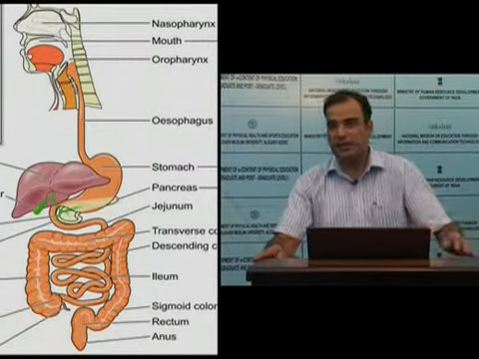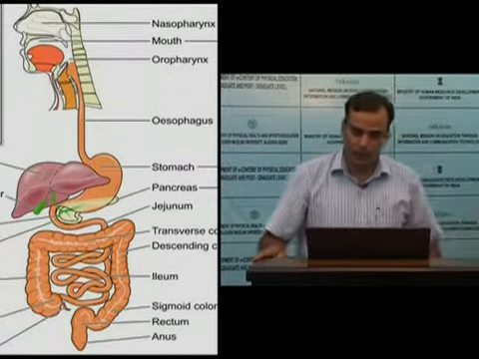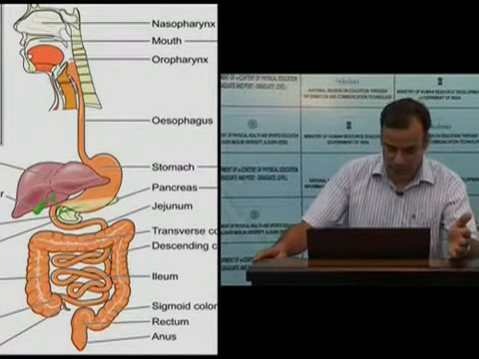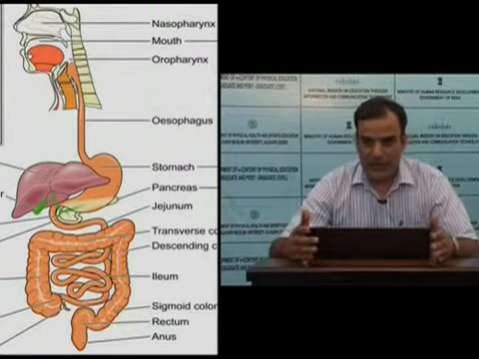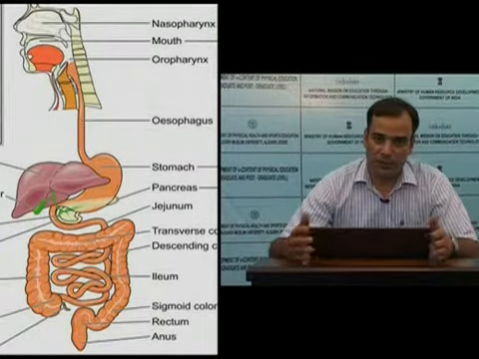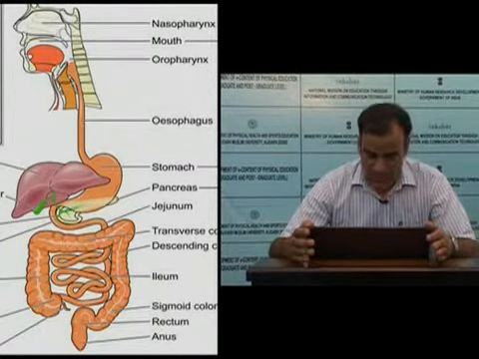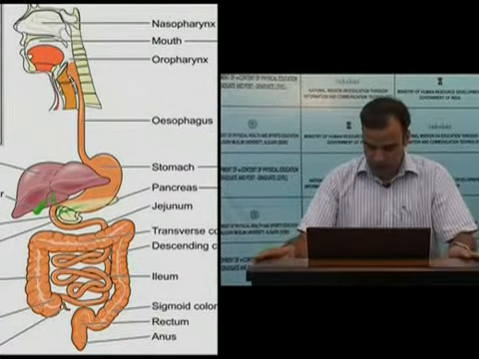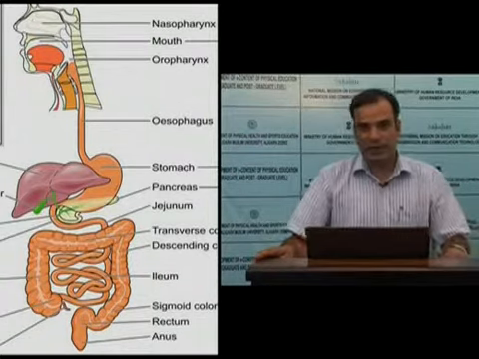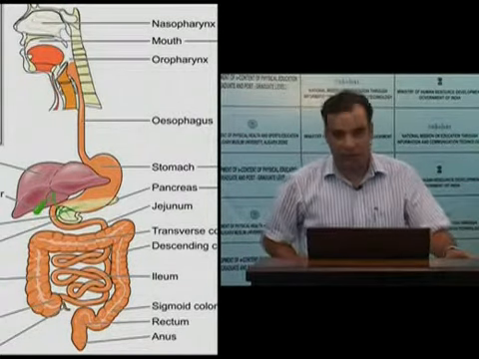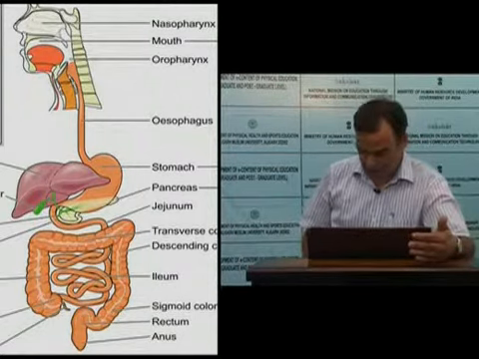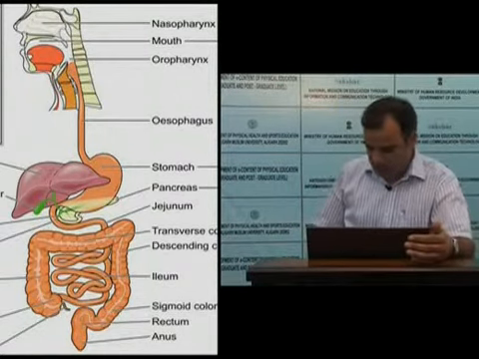Following the small intestine is the large intestine, where there are two types of movements, propulsive and mixing. The propulsive movement of the large intestine is called mass movement, and the mixing movements are called haustrations. And the last movement of the gastrointestinal tract is defecation, which I have discussed earlier. That means the expulsion of feces to the outside of the body.